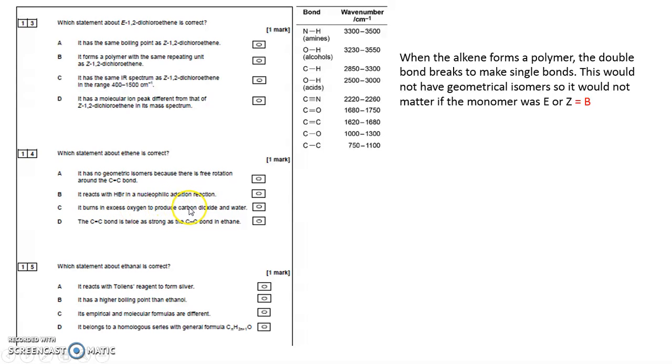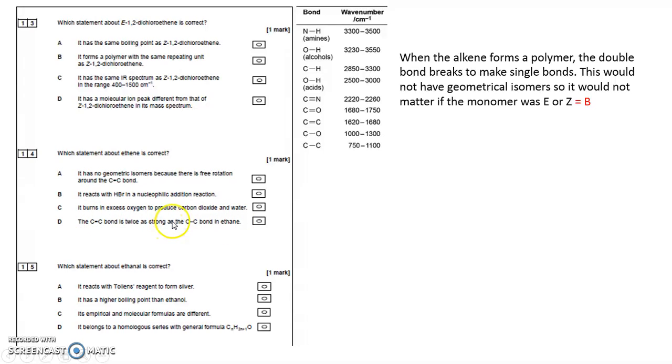It burns in excess oxygen to produce carbon dioxide and water. Yes, any hydrocarbon will burn in excess oxygen to produce carbon dioxide and water. The word excess is important, because if there's not a plentiful supply of oxygen, then it would be incomplete combustion rather than complete combustion, and it may form something like carbon monoxide or even carbon as a black solid. But in excess oxygen, it will produce carbon dioxide and water. So C is correct.